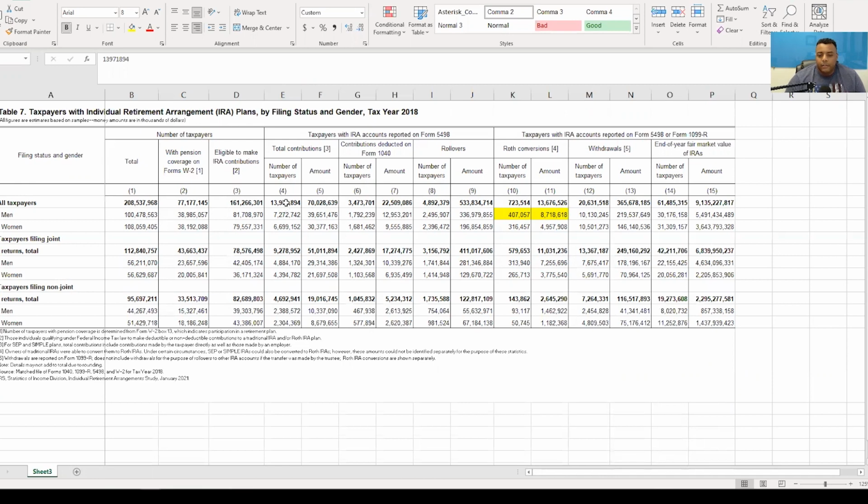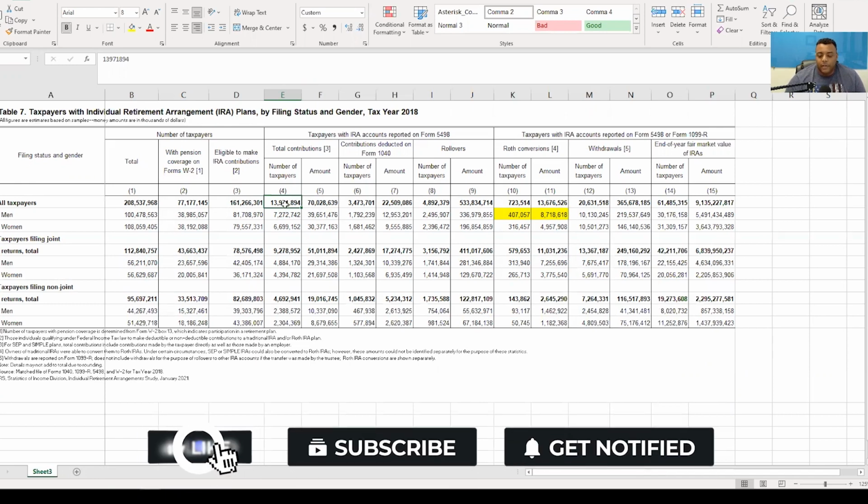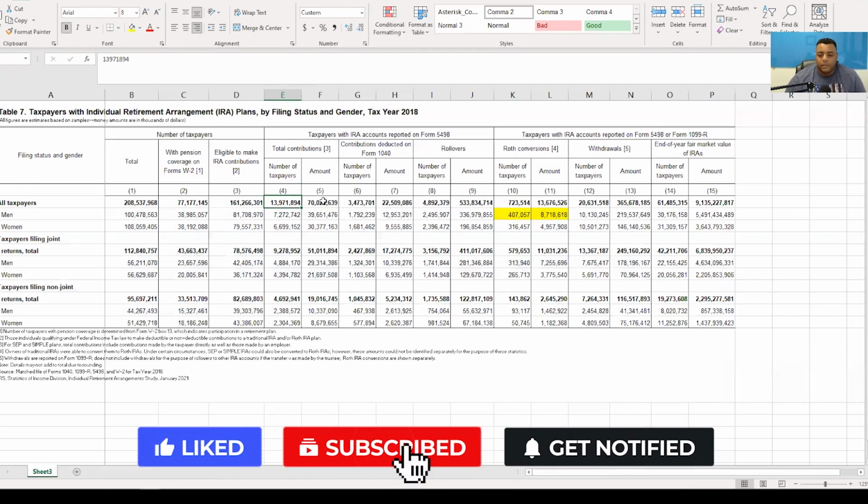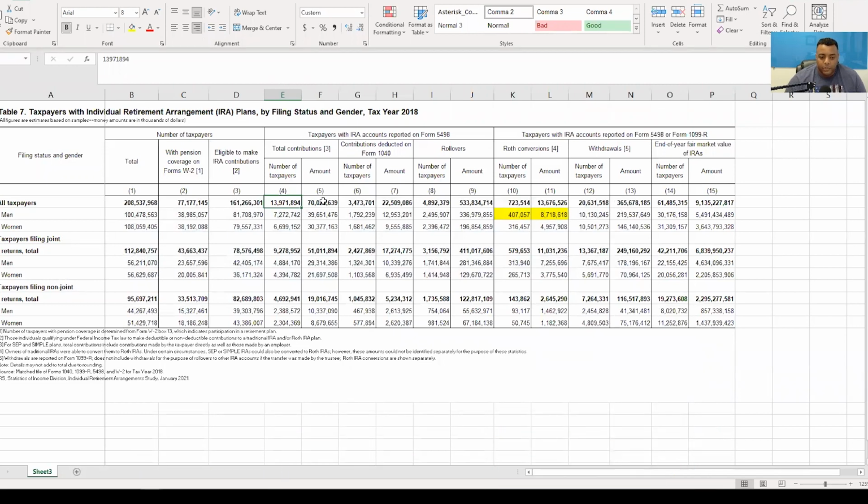Now, the one thing this does not include, I'll be honest, is 401ks. So hopefully this number is larger if we were to include people contributing to 401ks. Keep in mind, this is just for IRAs, but there are 401k plans and other types of retirement plans at people's jobs. But also keep in mind, even if you contribute at your job, you might be eligible to contribute into an IRA.